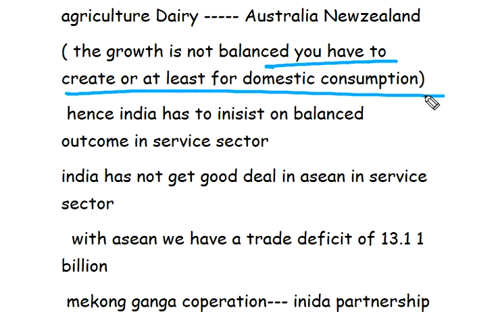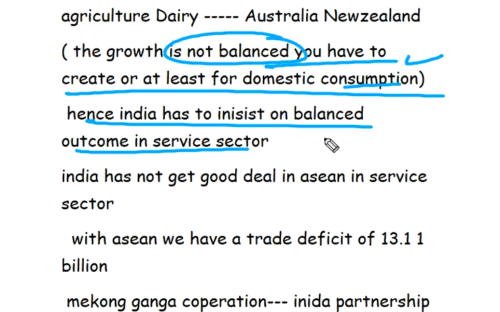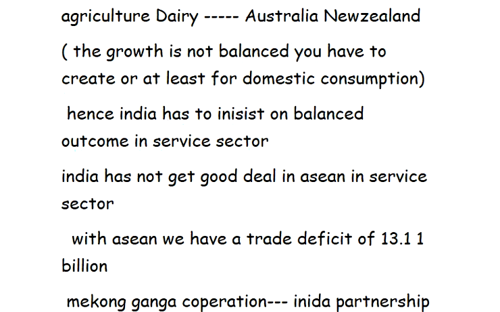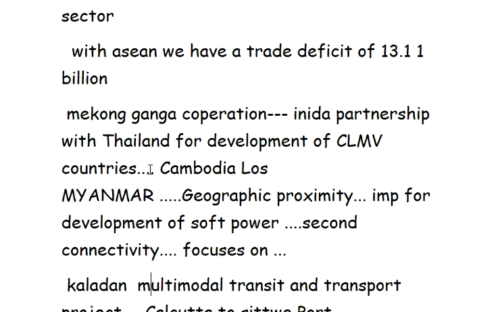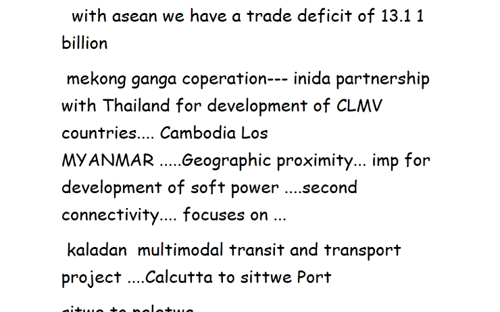You have to create, at least for domestic consumption, a balanced outcome. India has to insist on a balanced outcome in the service sector. India has not got a good deal from ASEAN in the service sector. With ASEAN, we have a trade deficit of 13 billion dollars.